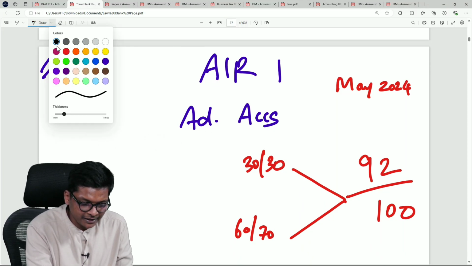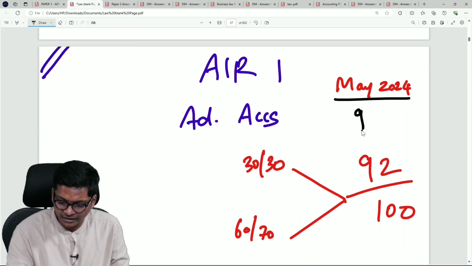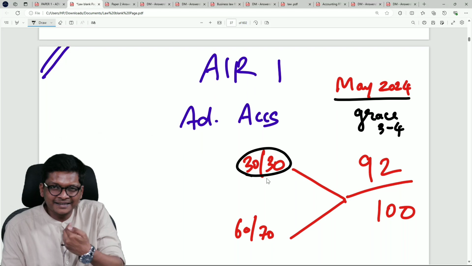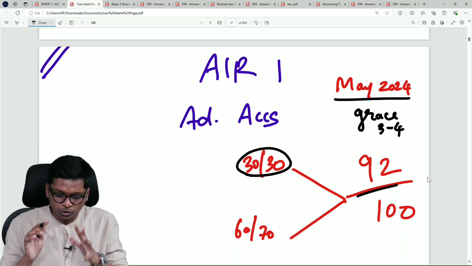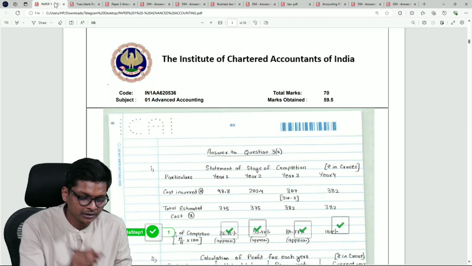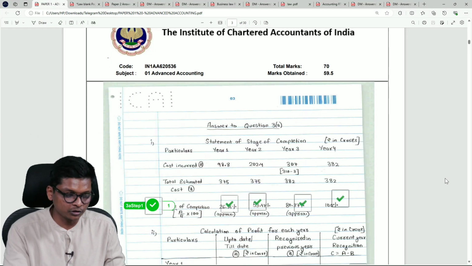For Advanced Accounting May 24, ICAI has clarified giving grace marks of about 3 to 4 marks for one question. So MCQ may not be 30, maybe a little less, but 92 is what the student got, and for us we are only focusing on this 60 out of 70. This is the paper where the student got 60 out of 70.